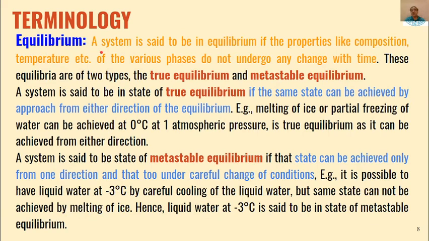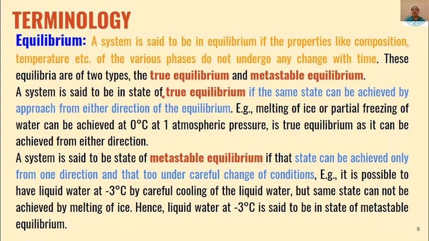Then is equilibrium. A system is said to be in equilibrium if properties like composition and temperature of the various phases do not undergo any change with time. So time has no effect on the change in any of the properties like composition and temperature, then that system will be called at equilibrium. And these equilibria are of two types. One is true equilibrium and the other is metastable equilibrium.